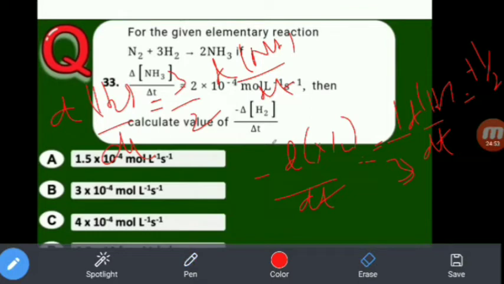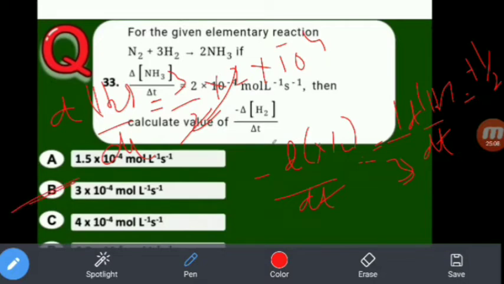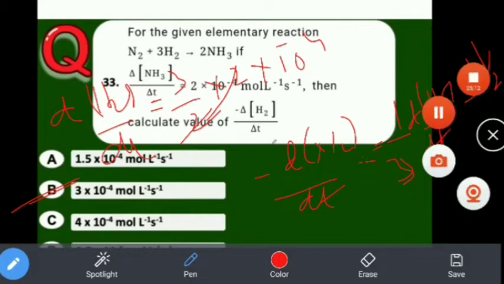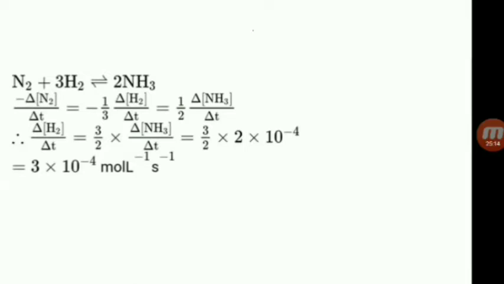But d[NH3]/dt is given. How much? 2 into 10 to the power of minus 4. 2 cancels. Then 3 into 10 to the power of minus 4 is the answer. So B is correct. B is correct. So this is the clear solution.